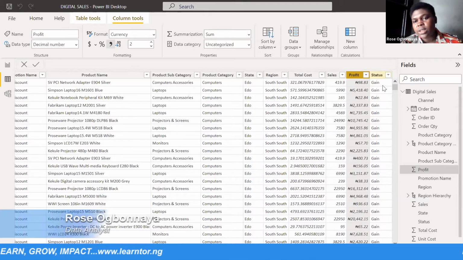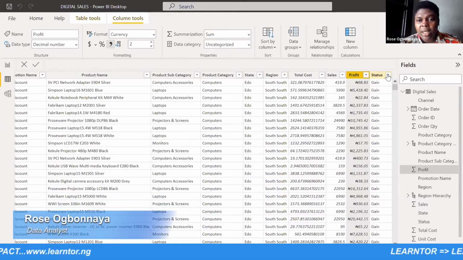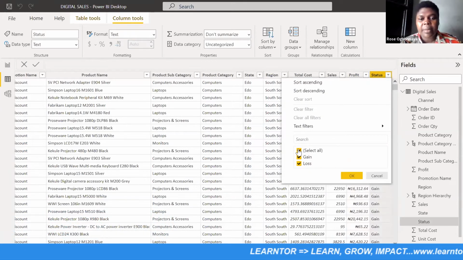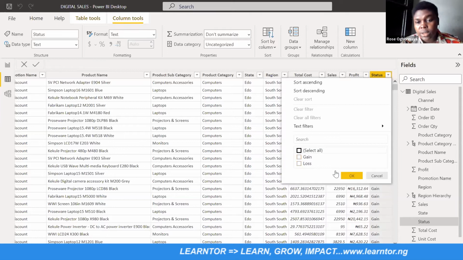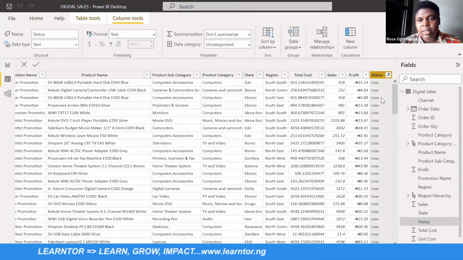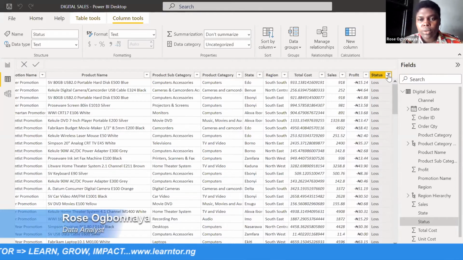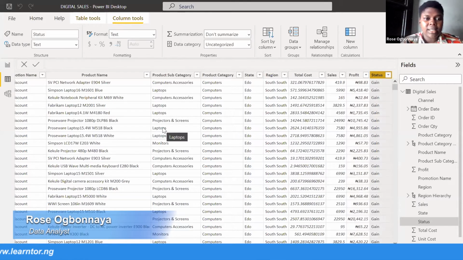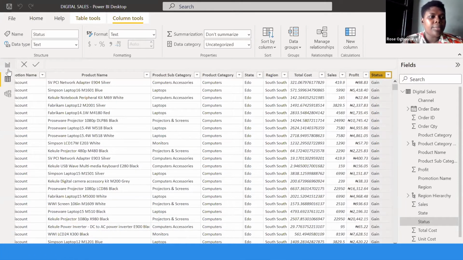So here you see where, if I pick, you can see the loss and the gain. So if I'm able to filter it to loss, we'll see only the losses we made selling the product. So I'm going to go back to selecting all. So this is a clean data set. Then I'm going to show you how I was able to do the report I came up with.